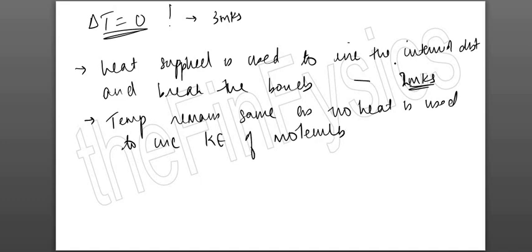Okay, sorry, this is for 2 marks. 1 mark is for writing increasing the distance, 1 mark is for writing breaking the bonds, my bad. And for mentioning that kinetic energy remains the same, kinetic energy does not change, you get 1 mark. Are we clear? This is what you are supposed to write when they ask you about latent heat.